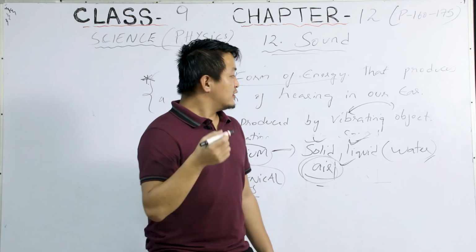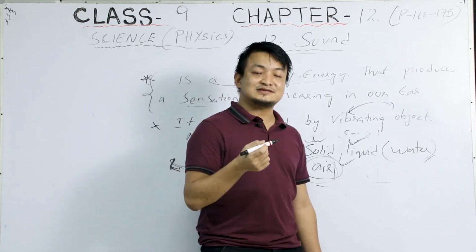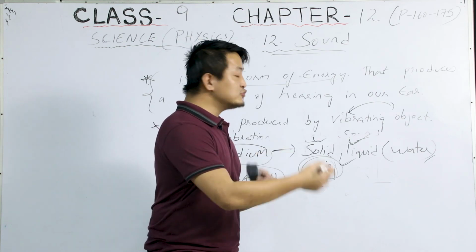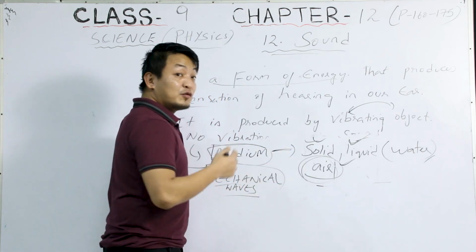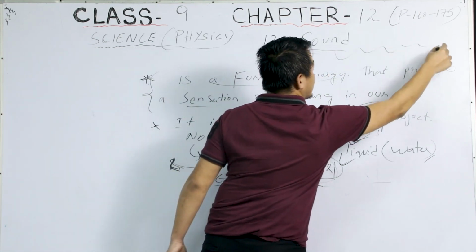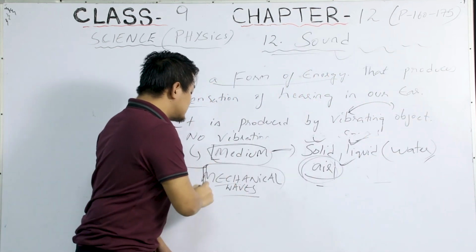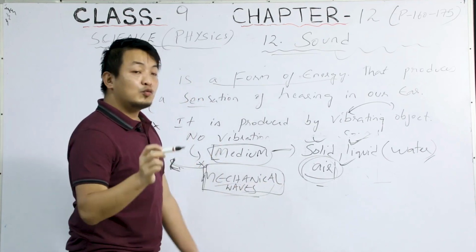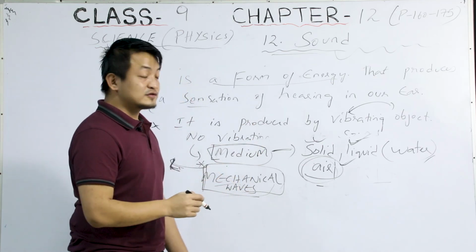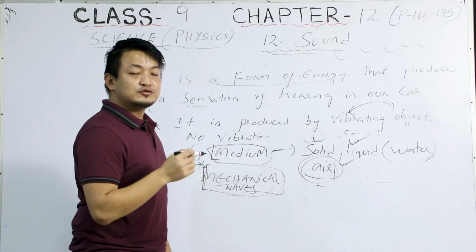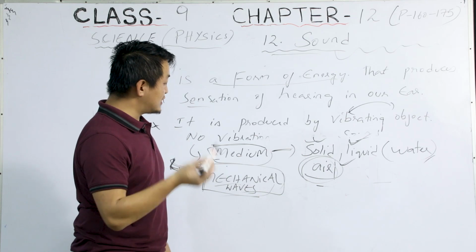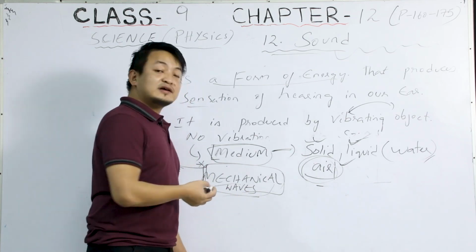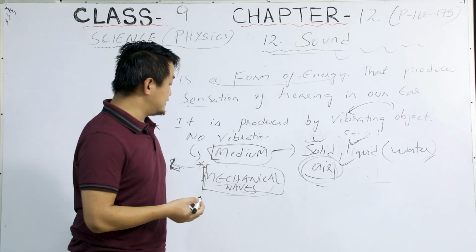So from there, now we understand that sound needs a medium to travel, clear? And how does sound travel? Sound travels in the form of a wave, okay? That's why it is also known as a mechanical wave. Now, if you are asked in the exam why it is known as a mechanical wave, because it needs a medium to travel, okay? So I'm sure you are clear with this. Now, we'll study different kinds of waves, okay?